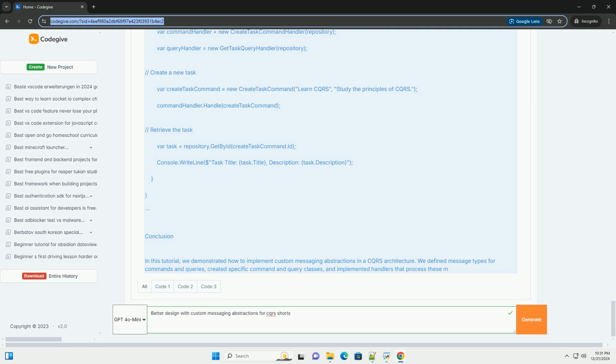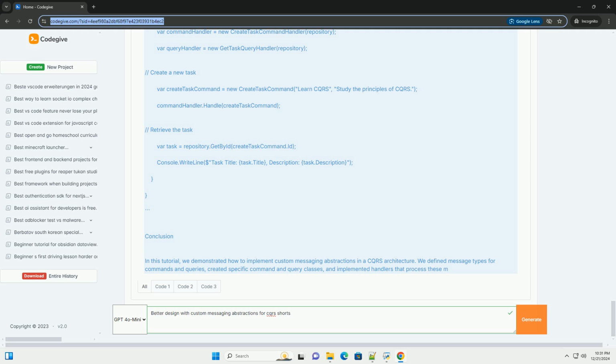Step 4, putting it all together. Now we can create instances of our command and query handlers and use them to perform operations. public class Program { public static void Main(string[] args) { var repository = new TaskRepository(); var commandHandler = new CreateTaskCommandHandler(repository); var queryHandler = new GetTaskQueryHandler(repository);